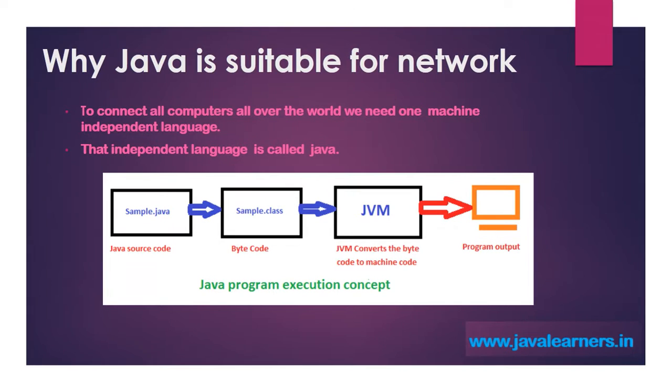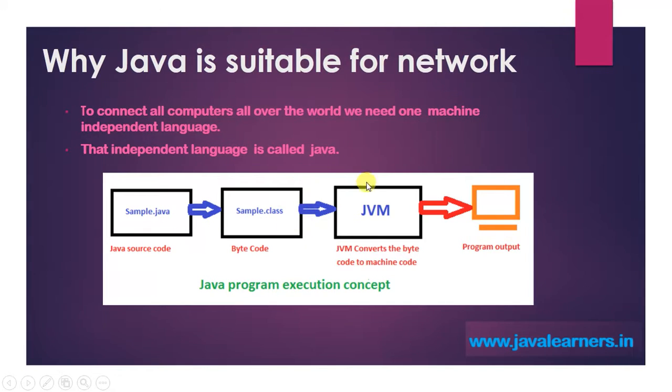So to differentiate that, Java has written one program to convert the bytecode to machine understandable code. Let's say for example you write a program on a Pentium processor and compile that Java file; it will create the class file.